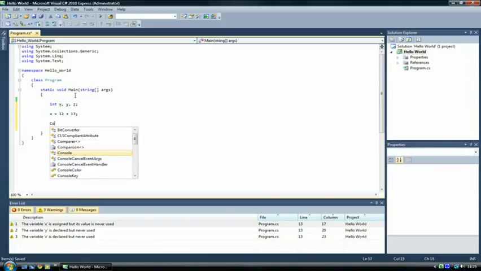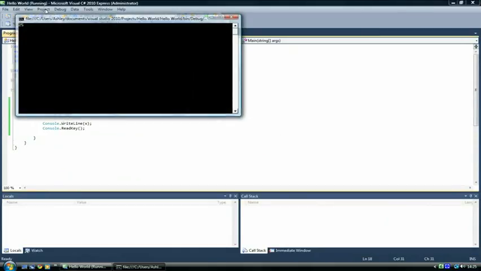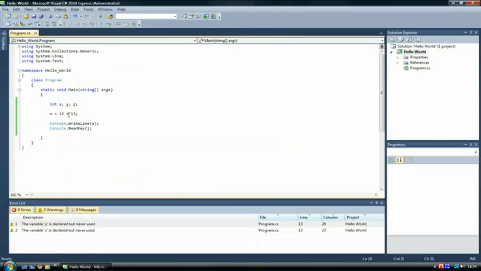And actually, we'll do console.WriteLine x, and console.ReadKey. Okay, so we run that, and it should be 25, and it is 25. So the math operator for adding is a plus sign. Real complex stuff there.